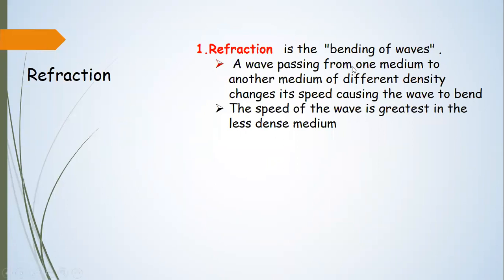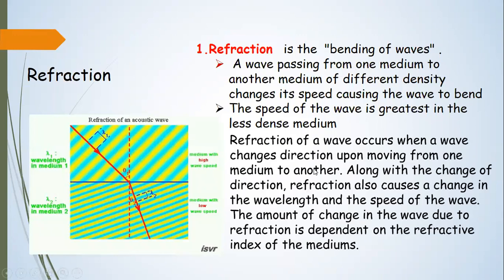Refraction is the wave passing from one medium to another medium of different density, changing its speed, causing the wave to bend. The speed of the wave is greater in the less dense medium. This is just showing you how the refraction occurs.